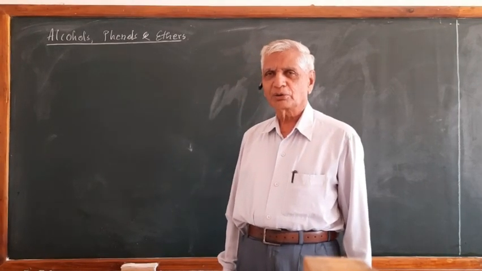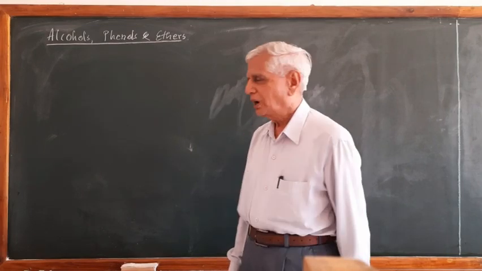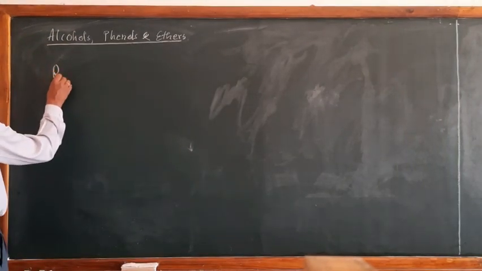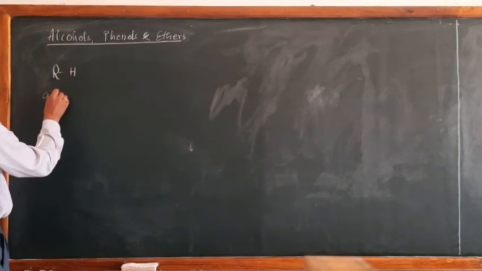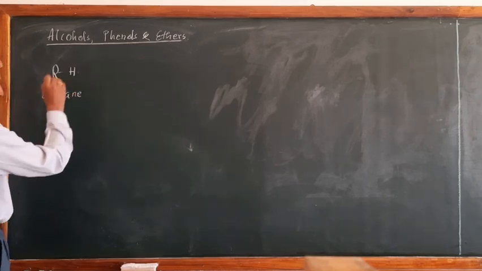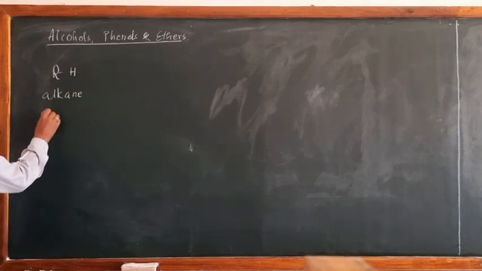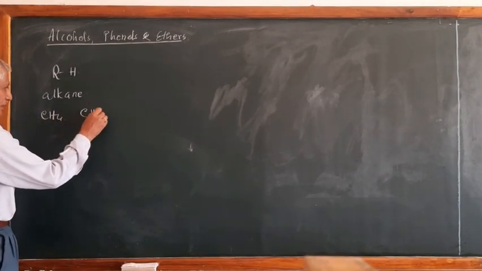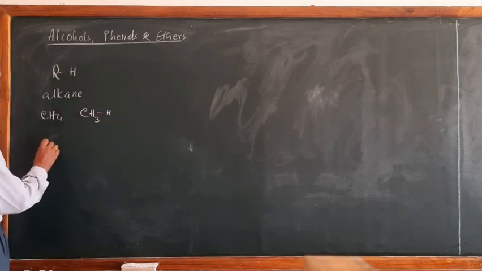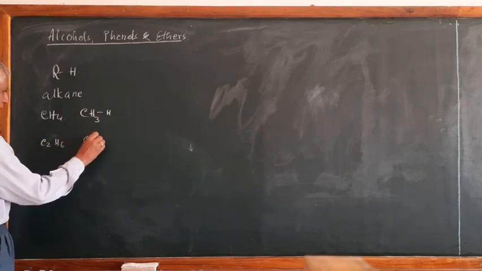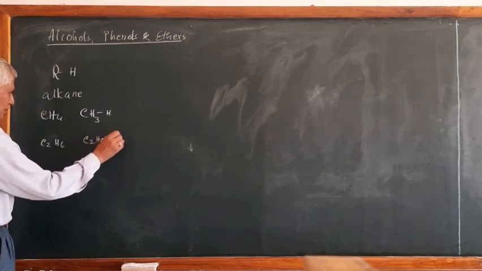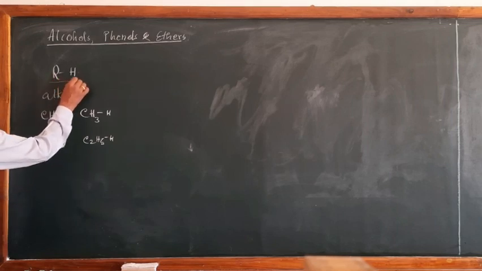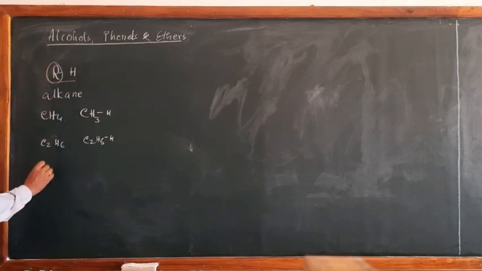First thing, what are alcohols, what are phenols and what are ethers? Alcohols are obtained starting from alkane. As you know, alkane has the general formula RH. Say for example, CH4 can be written as CH3H, and C2H6 can be written as C2H5H. So this is methane, this is ethane. RH is alkane, where R is alkyl group.